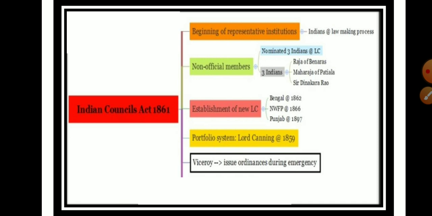Along with this, the new portfolio system was brought in according to this act, and it was first brought by Lord Canning in 1859. The Viceroy also got the power to issue ordinances during an emergency.